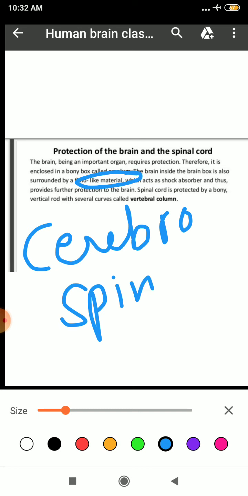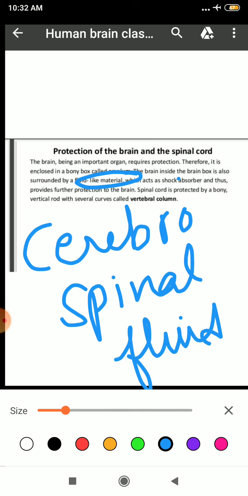cerebrospinal fluid, and this fluid acts as a shock absorber and thus provides further protection to the brain. Clear? And your spinal cord is protected by your vertebral column. This I have told you in my previous PowerPoint presentation. Clear?